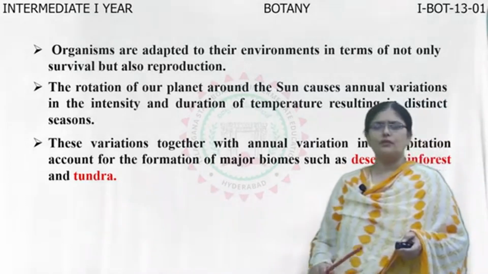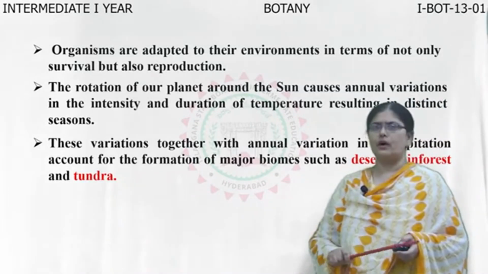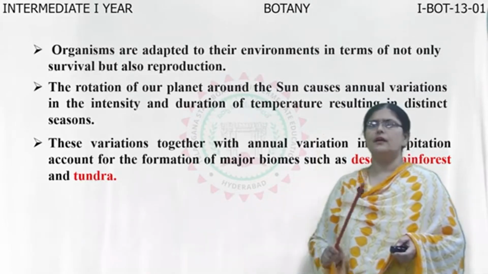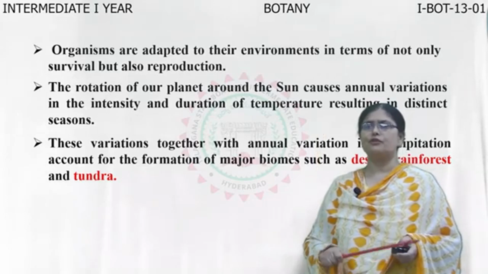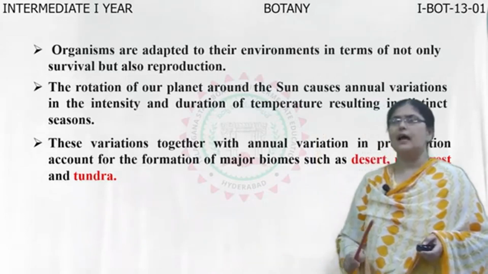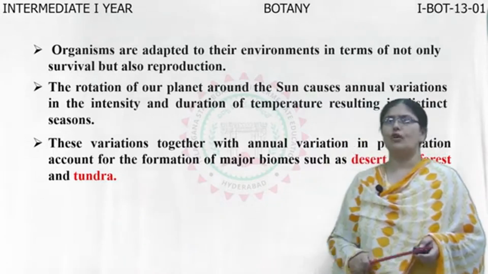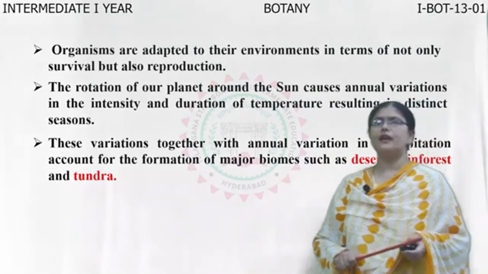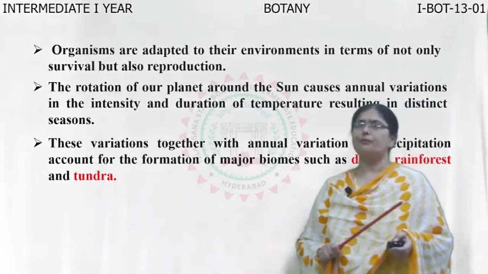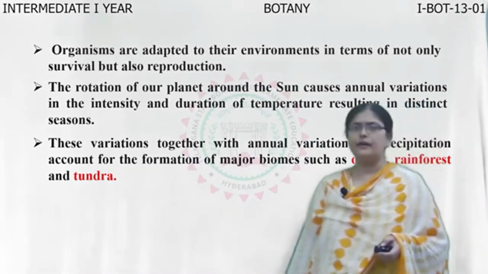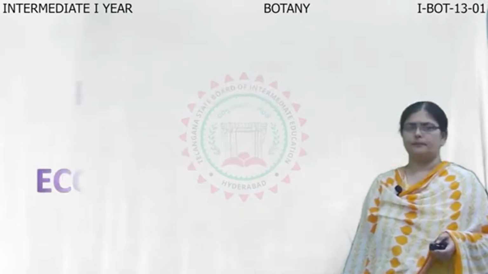So, because of the Earth revolving around the sun, different temperatures and seasons are caused, and these variations along with variations in precipitation cause the formation of major biomes, which are basically three types: desert, rainforest and tundra.